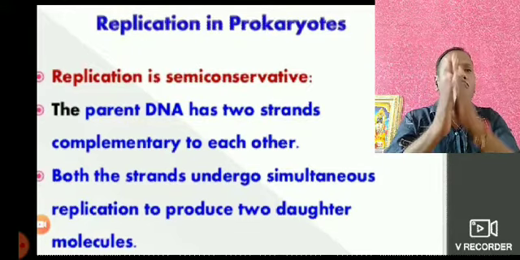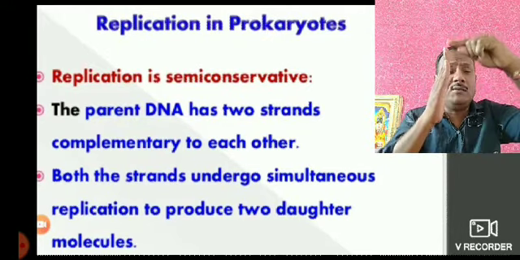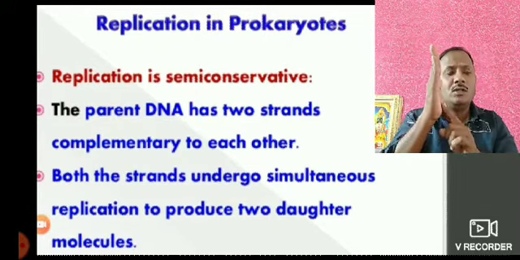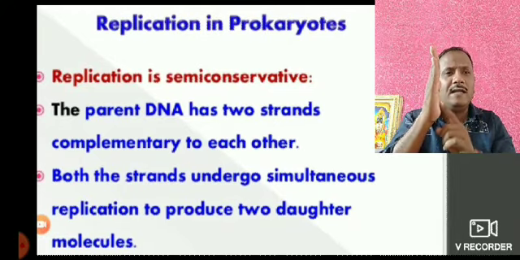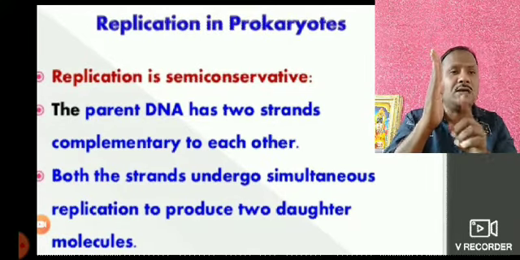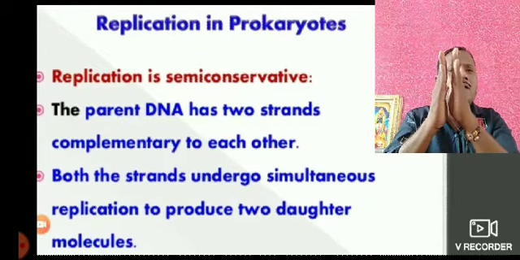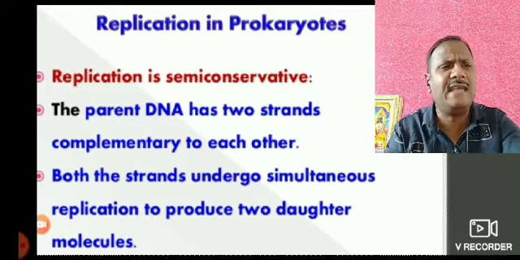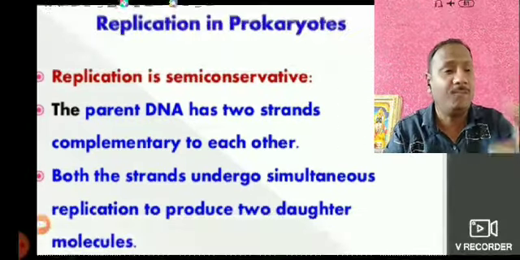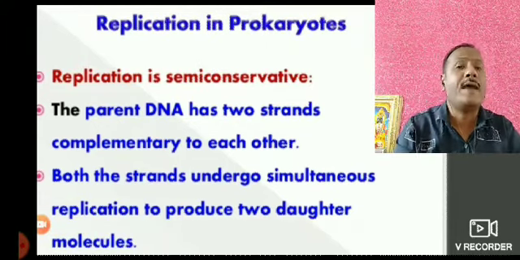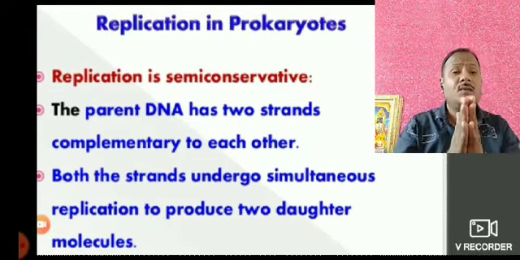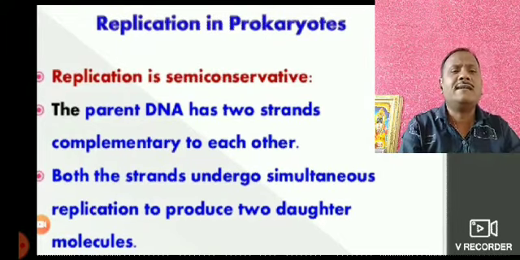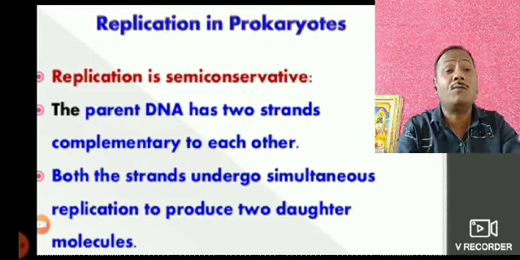So on the old strand, whatever nitrogen bases are present, the base pairs in the newly synthesized strand are always equal: adenine always pairs with thymine, and guanine always pairs with cytosine, and that type of pairing occurs between the old and new strands. It means exact copies of DNA in the daughter cells like the parents. The new strand we can also call the complementary strand. Both the strands undergo simultaneous replication to produce 2 daughter molecules.